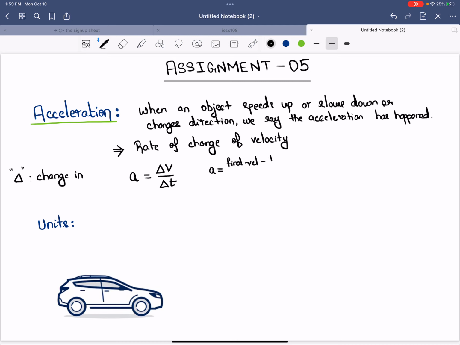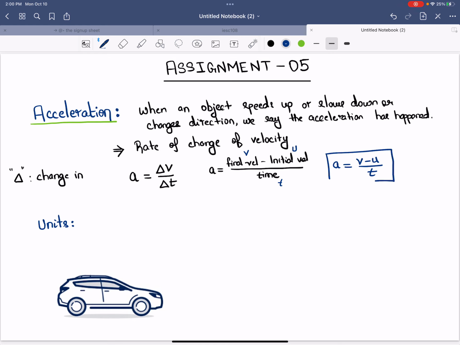So final velocity minus initial velocity divided by time. That's what acceleration is. So to simplify this further, in physics we love being lazy. So instead of writing final velocity every time, I'll just write a V, and for initial velocity I'll write a U, and for time I will write a T. So this makes the equation: acceleration is equal to V minus U divided by T.